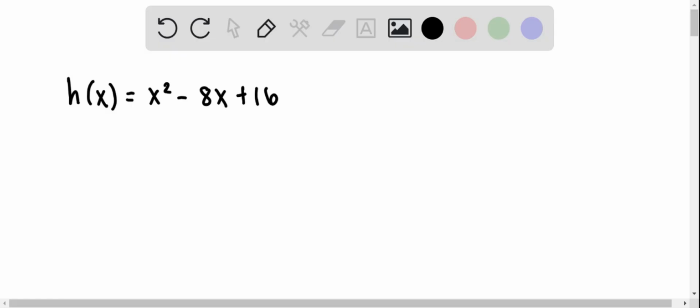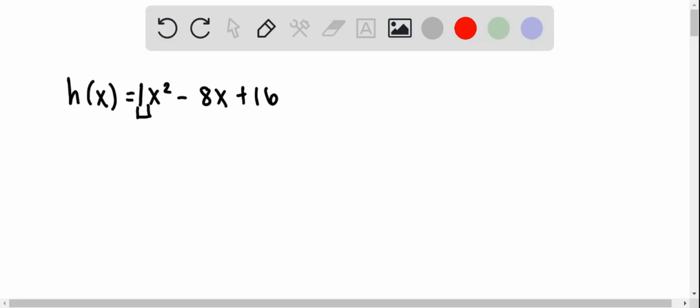One of the first things that I always notice is just the leading coefficient. That gives me something that I can say in particular about the shape of this graph. Since that invisible one is there and it's positive, we know that this graph is going to be opening upward. So that's always something that you can comment on relatively easily.